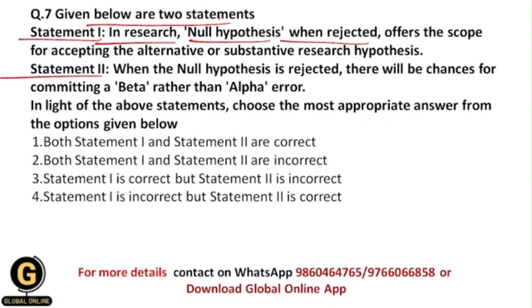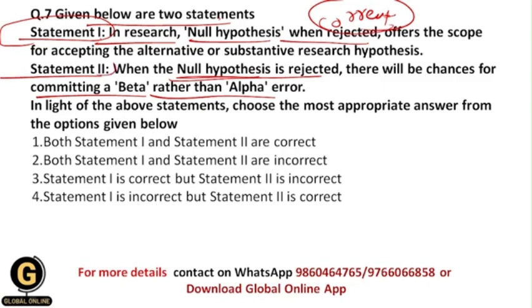Statement 2 is, when the null hypothesis is rejected, there will be chances for committing a beta rather than alpha error. Now statement 1 states that whenever in a research process we reject the null hypothesis, then obviously it offers us the scope to accept the alternative or substantive research hypothesis. And this statement is correct, because whenever we reject the null hypothesis, then automatically we accept the alternative hypothesis. This is a rule, and that's why this statement is correct.